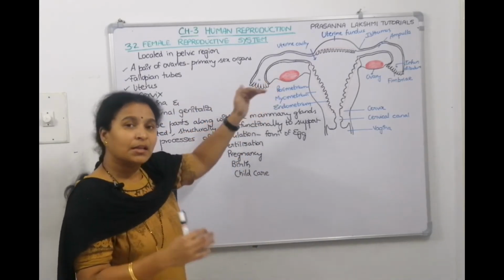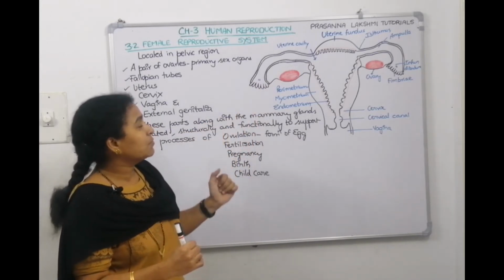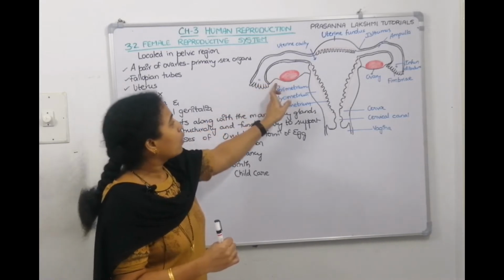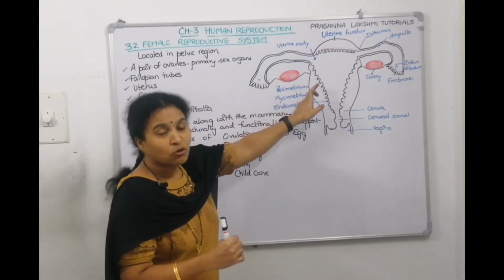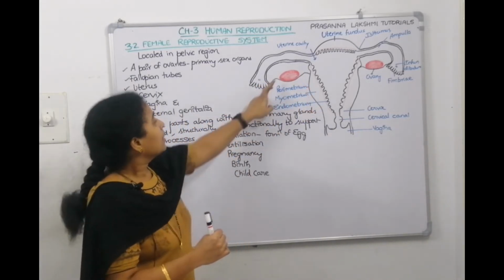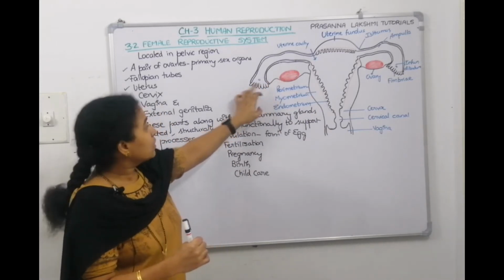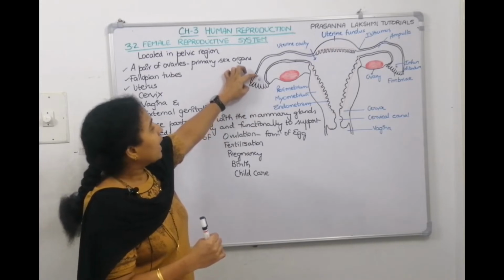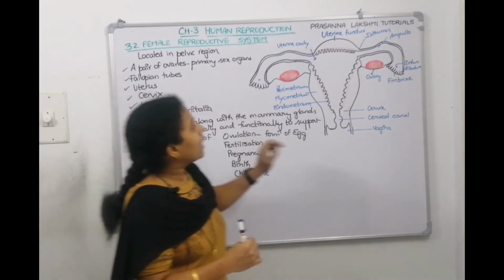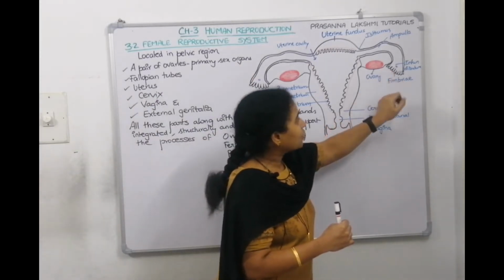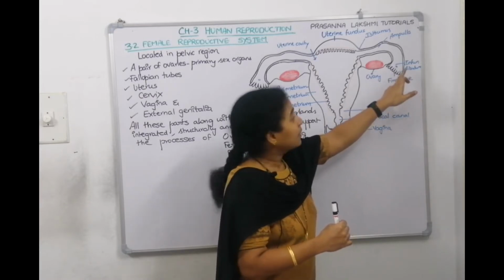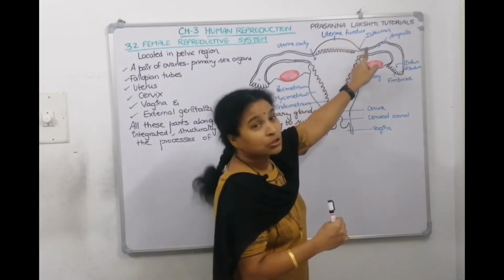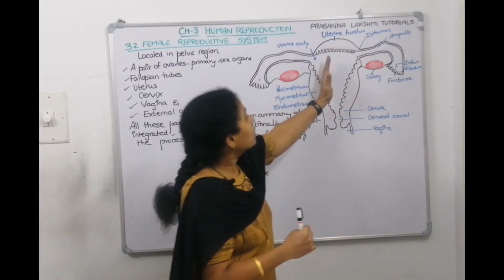Where are the ovaries located? In the lower abdominal region. They are almond shaped structures, right? Then these are connected to the pelvic wall also. They are connected to the uterus also by ovarian ligaments. Then from here ova will be discharged. So these finger like projections will help the egg to move inside, and the parts of the fallopian tube: this funnel like structure is called infundibulum. Then this curved portion is called ampulla. The narrow portion is called isthmus. It leads to the uterus.